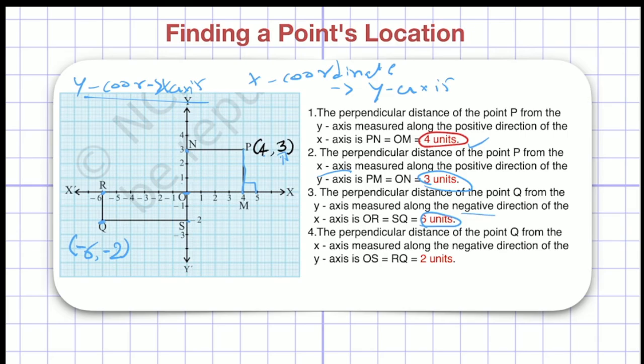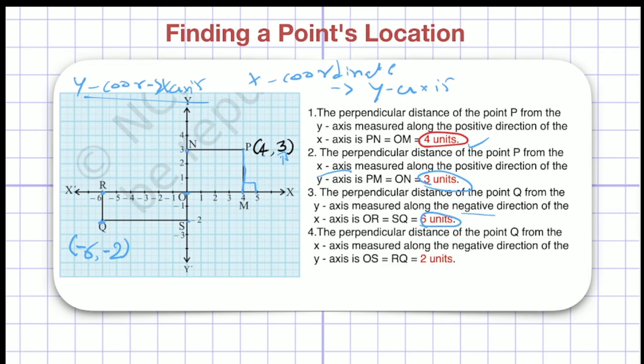So in coordinates you have to write negative numbers if it is measured in the negative direction. You have to write positive numbers if it is measured in the positive direction. But your distance will always come in positive numbers, right? Now my question will be, what will be the distance of point Q from the x-axis? So it will be this distance only, R and Q.